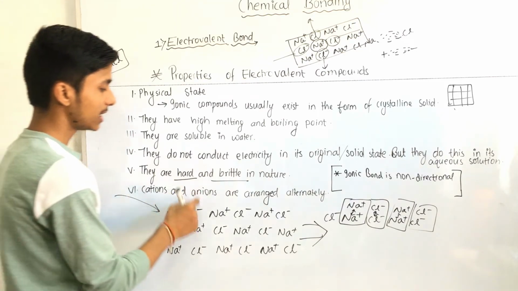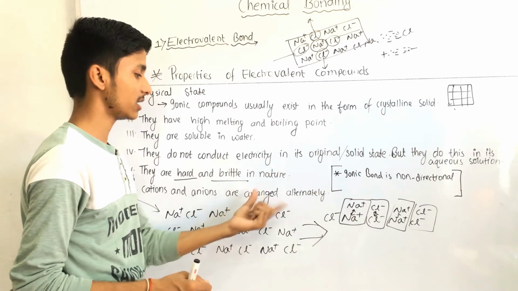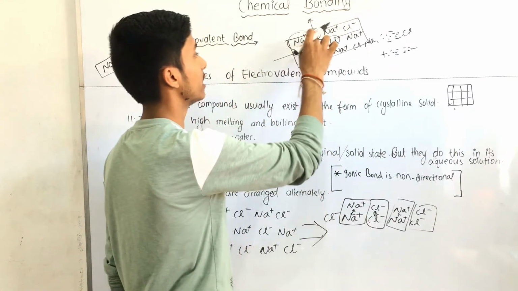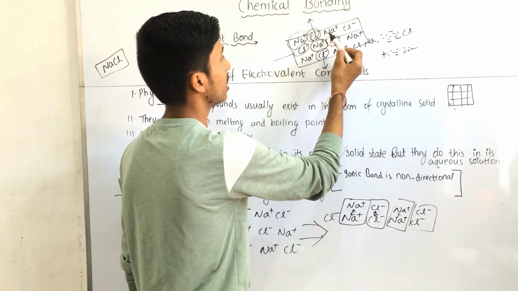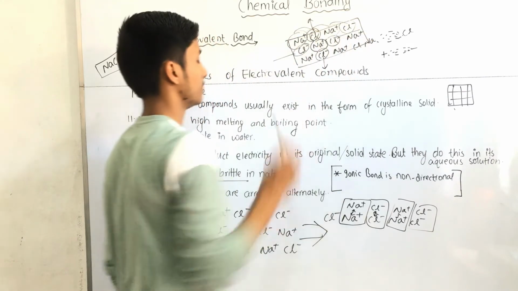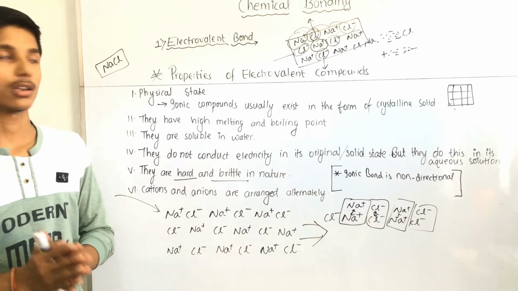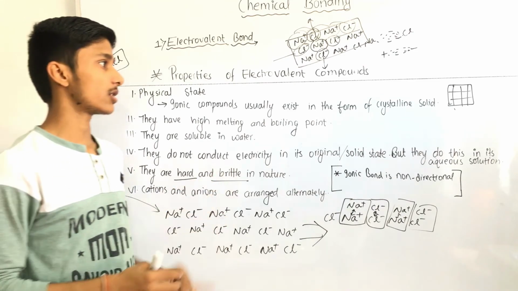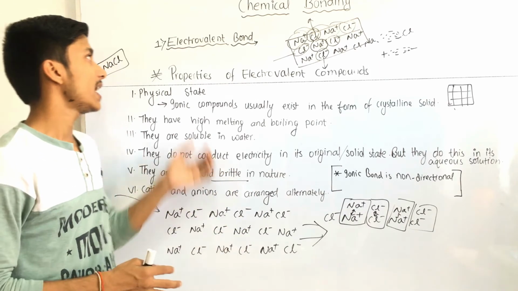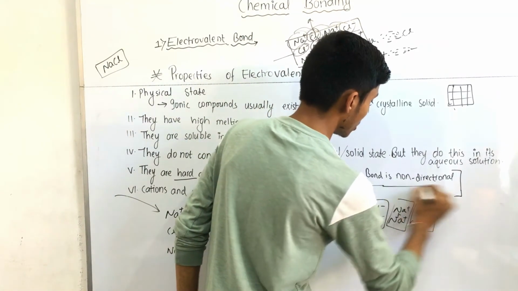Sixth number, cations and anions are arranged alternately. The same thing. It means first cation and then anion, and after anion cation will be, and after cation anion. It means they arrange alternately. So we have understood about electrovalent bond in detail. We have also dealt with the topics Lewis electron dot symbol, electrovalency, electrovalent bond, electrovalent compounds and their properties. And one more thing here is ionic bond is non-directional.